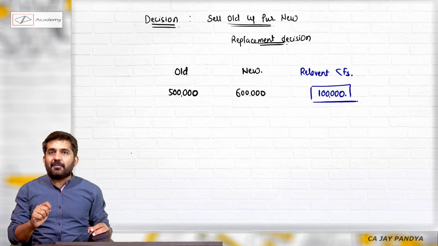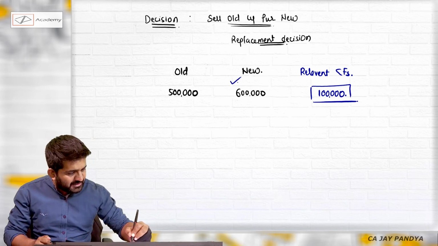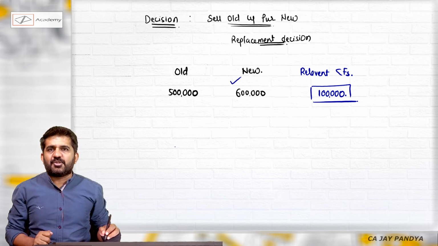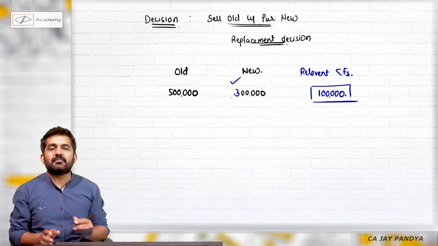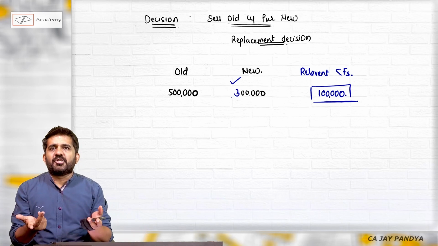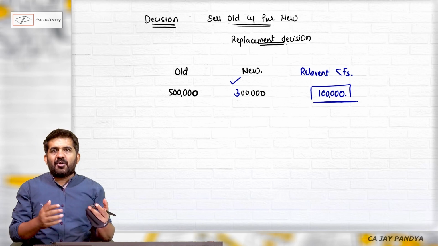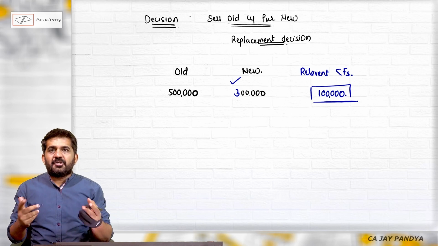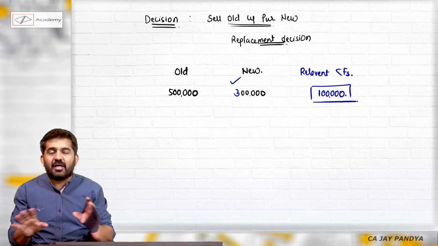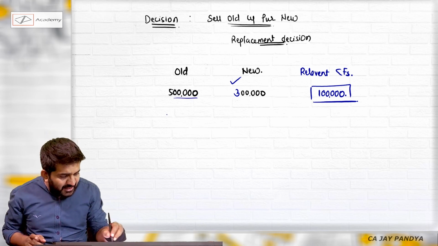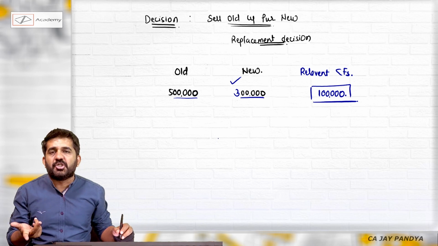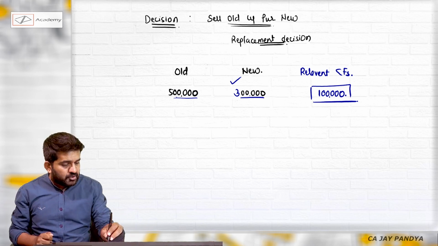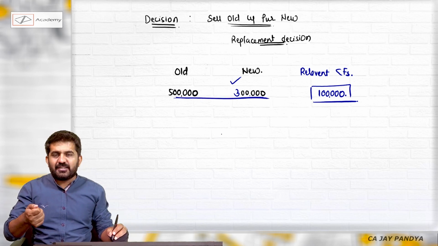Sir, why we are purchasing new machine? We should consider 6 lakhs rupees cash flow. Why you should not consider? Try to concentrate. Suppose this cash flow was 3 lakhs. 3 lakh rupees is a good cash flow. You might be getting a good NPV. You will purchase the machine. But is it good? The answer is no. Why? Existing you are getting 5 lakhs. If new you are getting 3 lakhs, you should not purchase the machine. So what is your relevant cash flow in this case is minus 2 lakhs.